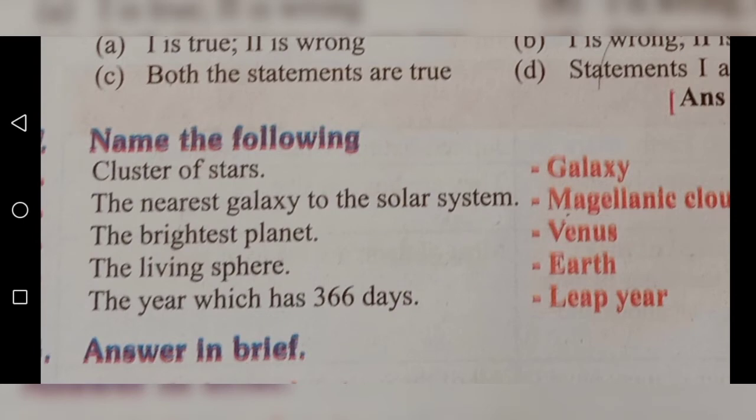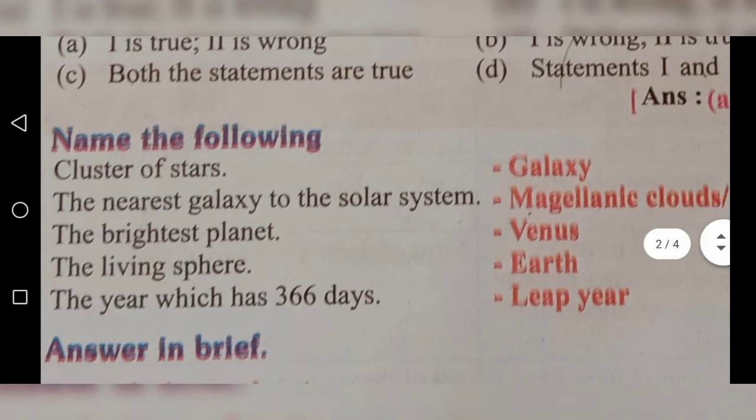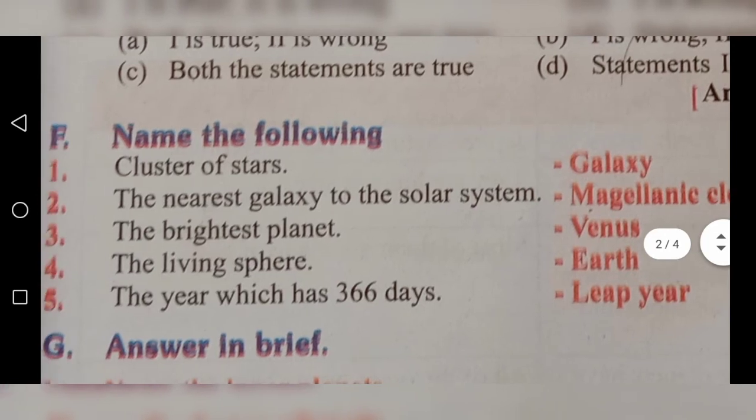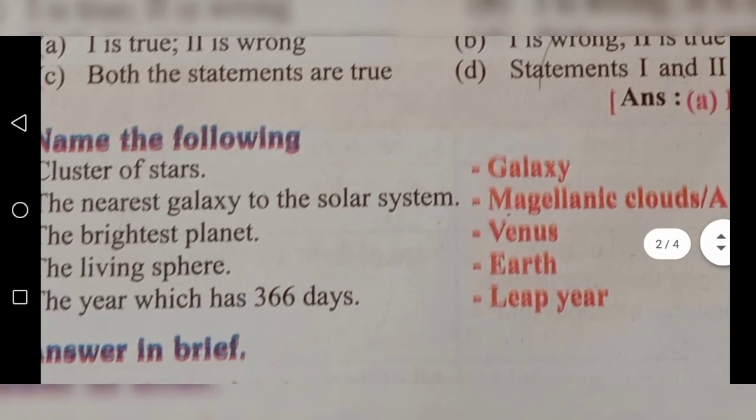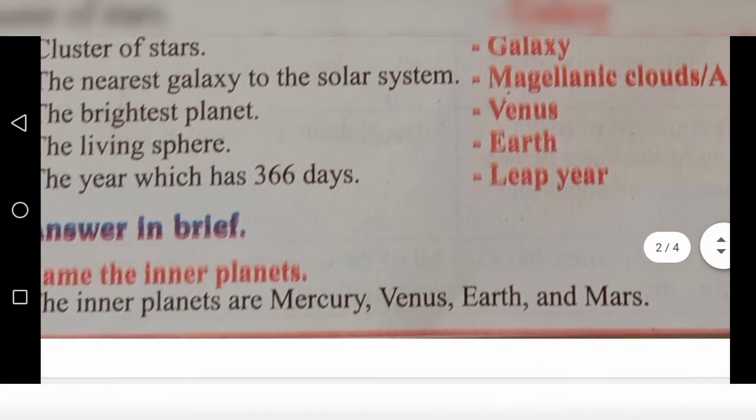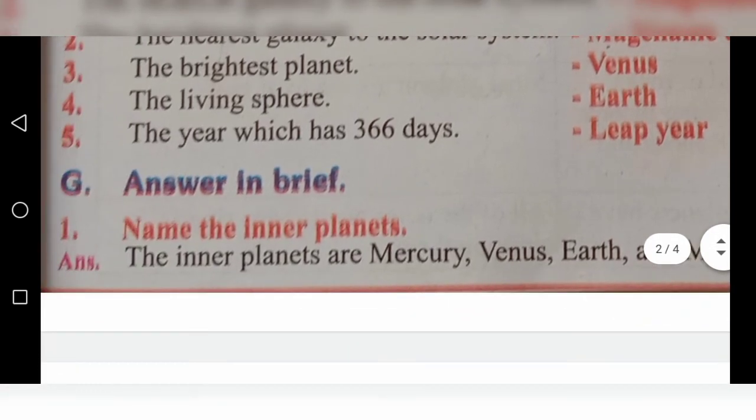Magellanic Clouds and Andromeda. Third one, the brightest planet. The brightest planet, Venus. Next one, the living sphere. The living sphere, Earth. Fifth one, the year which has 366 days. Leap year. We can say leap year.